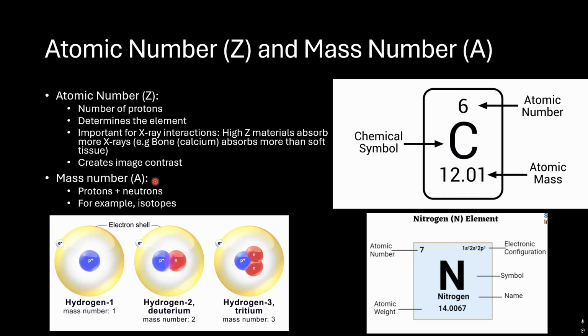Now let's talk about the mass number, or A number. It's protons plus neutrons, so this is the total number of protons and neutrons in that element. Isotopes have the same atomic number but a different mass number. Here we have an example: hydrogen with just one proton, but if we add a neutron to that proton, the mass number will be 2, but the atomic number will not change since we have only one proton in that element.